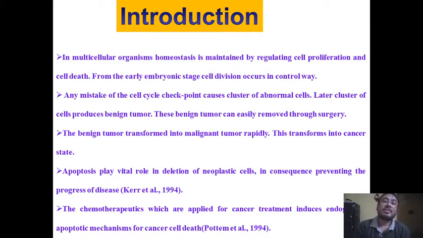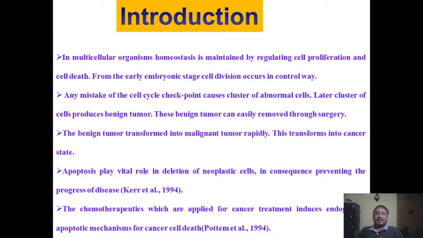In multicellular organisms, we know that homeostasis is maintained by regulating cell proliferation and cell death. From the early embryonic stage, cell division occurs in a controlled manner, but if a mistake occurs in the cell cycle checkpoint, what does that cause? It causes a cluster of abnormal cells. Later, the cluster of cells produces a benign tumor, and this benign tumor can easily be removed through surgery.